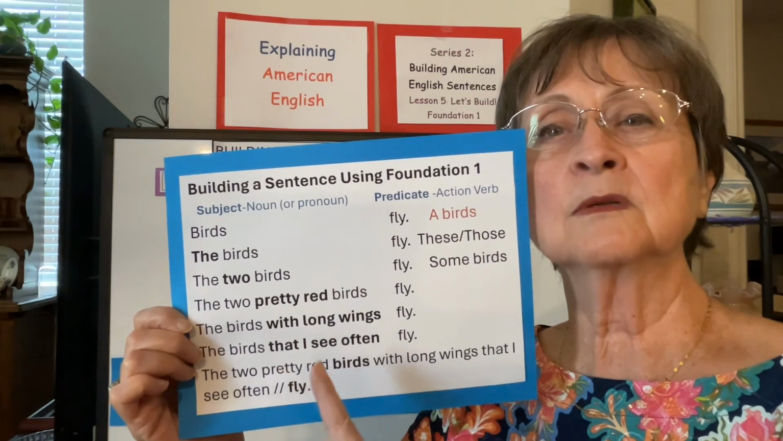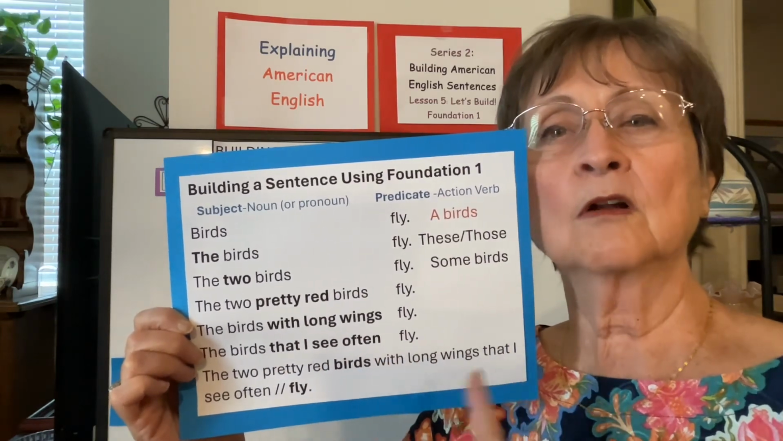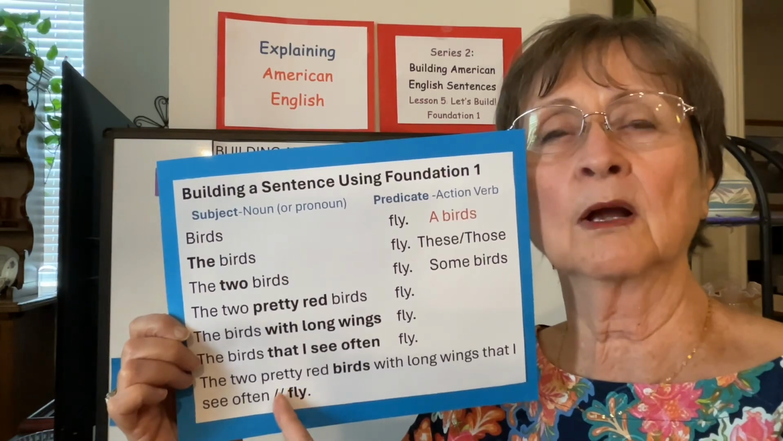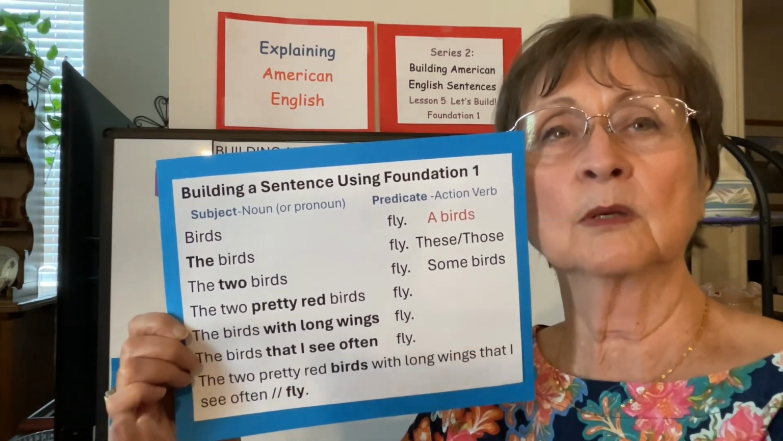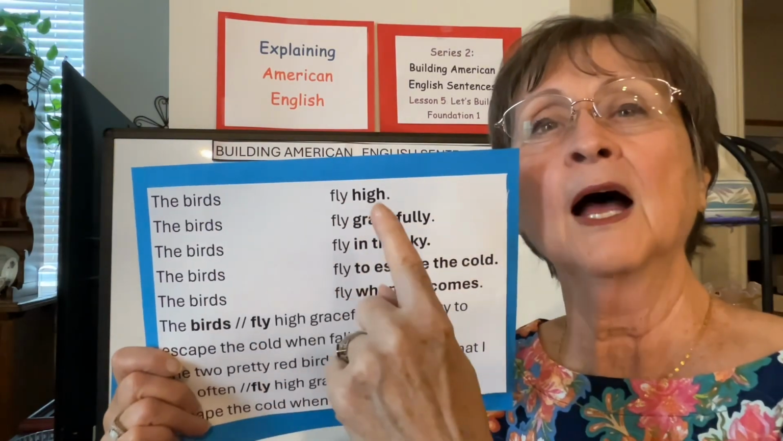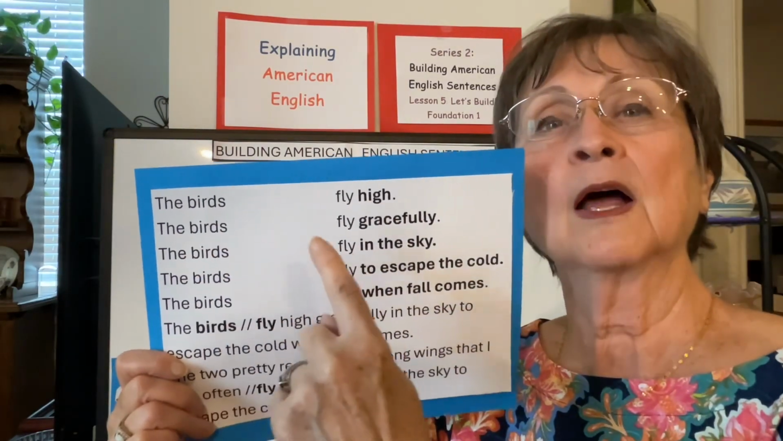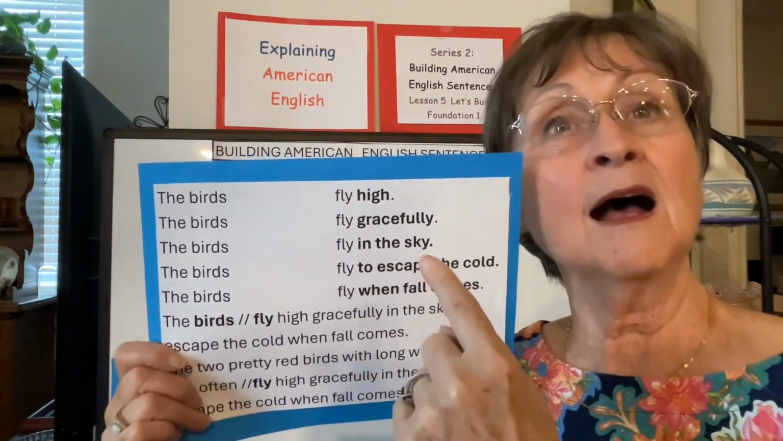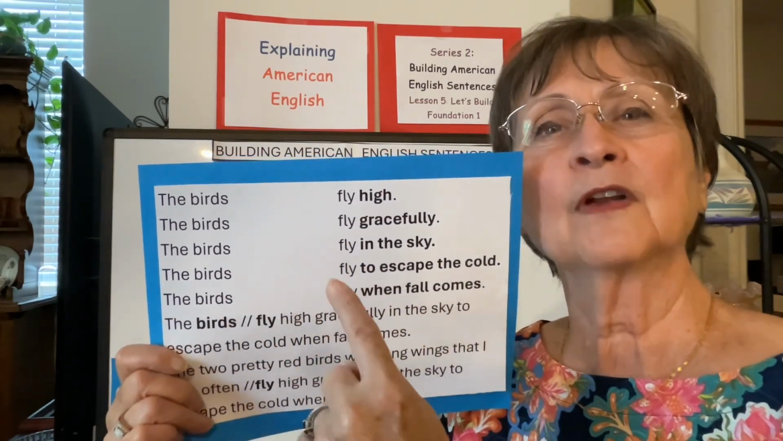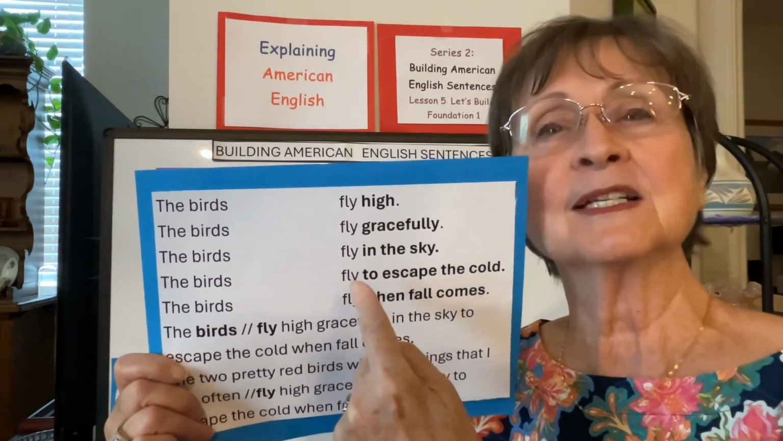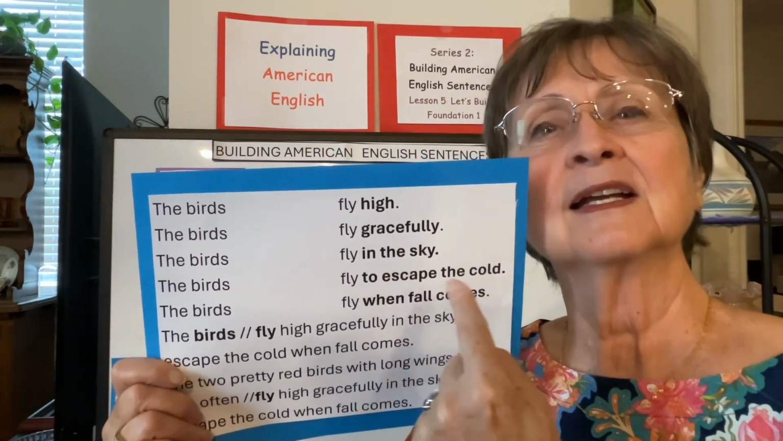One word adjectives before, phrases and clauses after. And the two lines, remember, are not supposed to be there. I'm just dividing it into subject and predicate. The birds fly high. The birds fly gracefully. The birds fly in the sky. The birds fly to escape the cold. Phrase based on an infinitive.